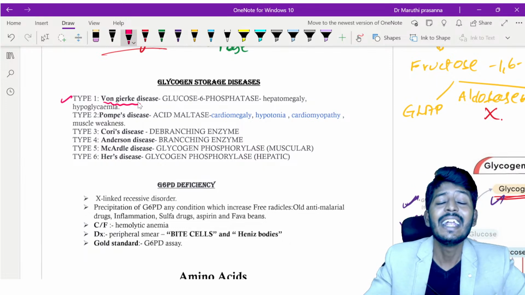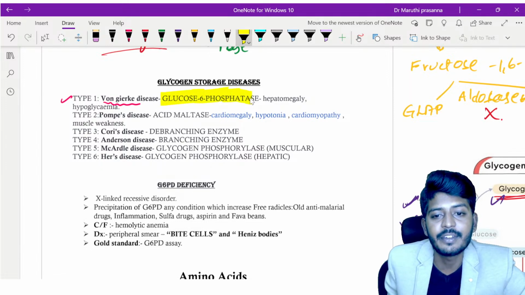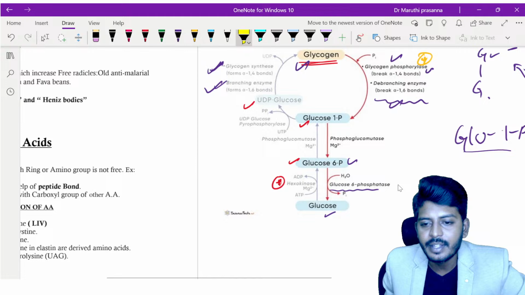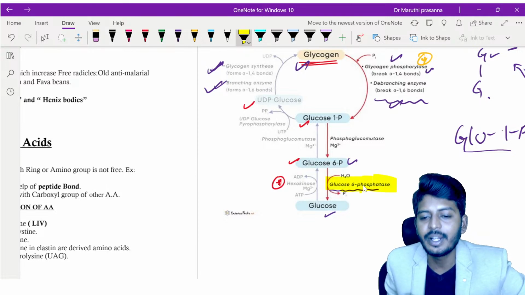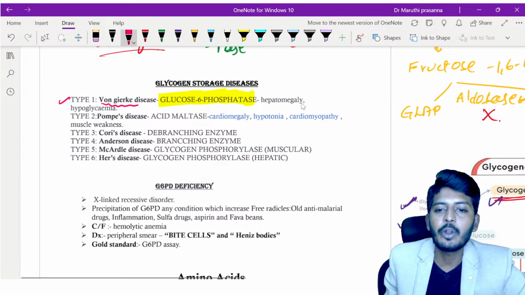Von Gierke's disease. It is due to deficiency of which enzyme? Glucose 6 phosphatase deficiency. Where did we learn about glucose 6 phosphatase? Here. So lack of glucose 6 phosphatase will lead to Von Gierke's disease, in which hepatomegaly can be there.